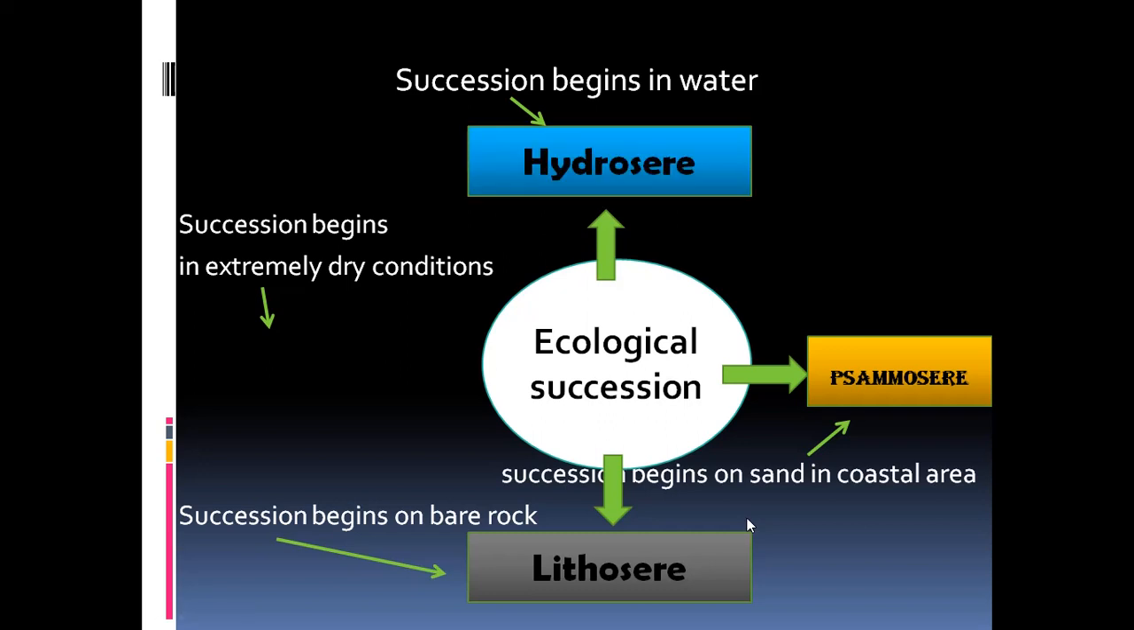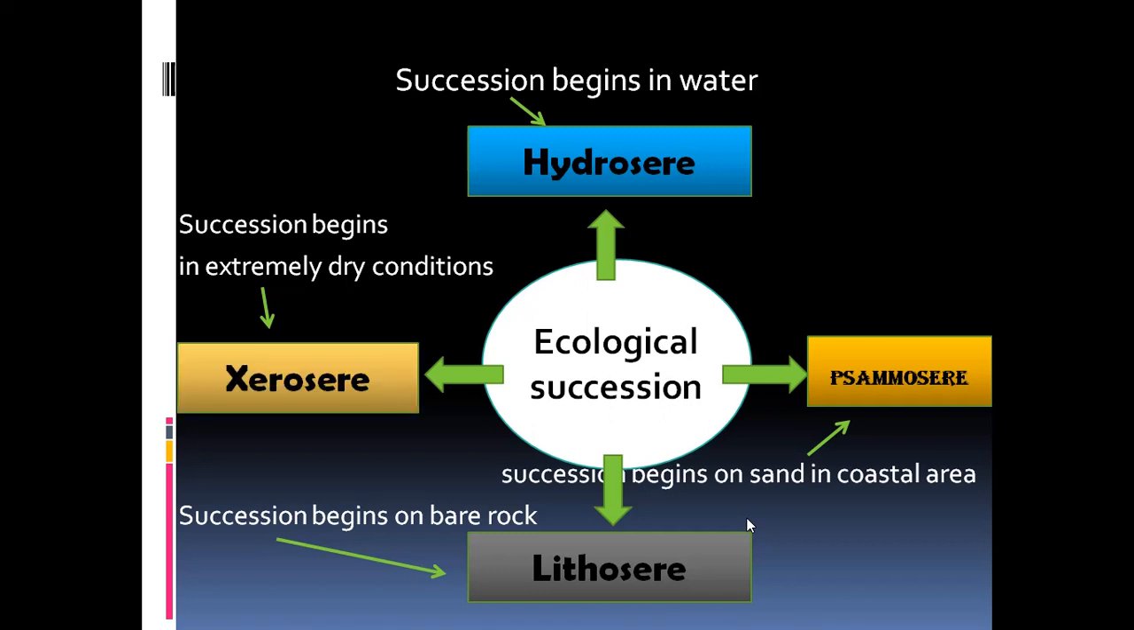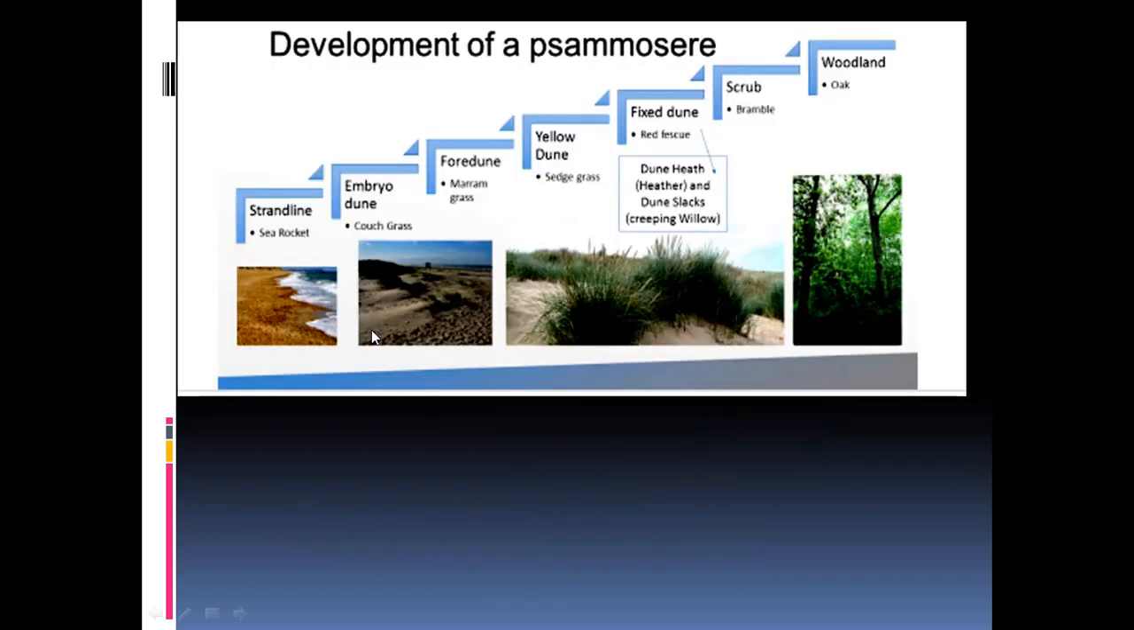Hydrosere, where the succession begins in water, and ultimately the xerosere, where the ecological succession of the plants begins in extremely dry conditions like deserts. Now, this diagram gives you a view of